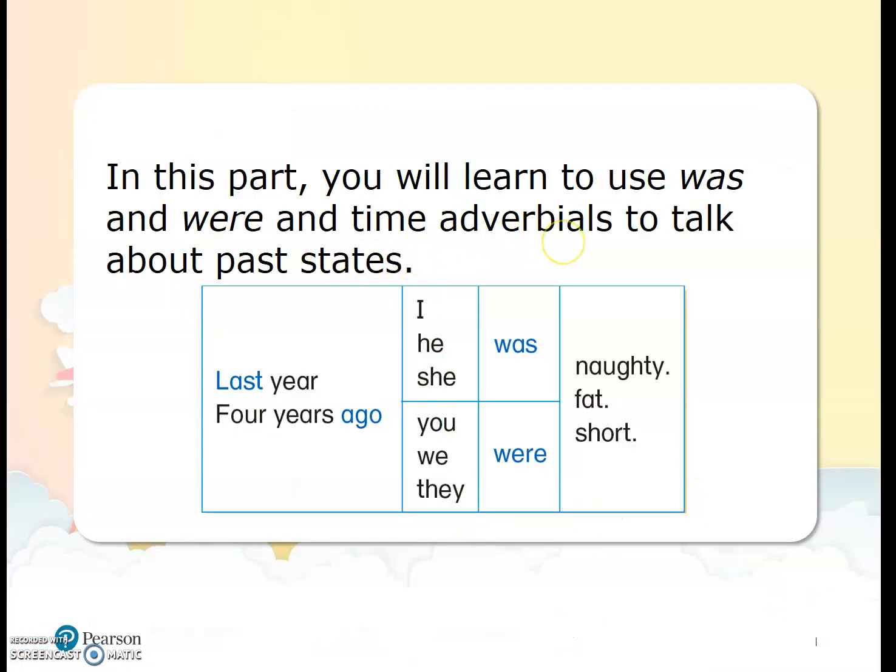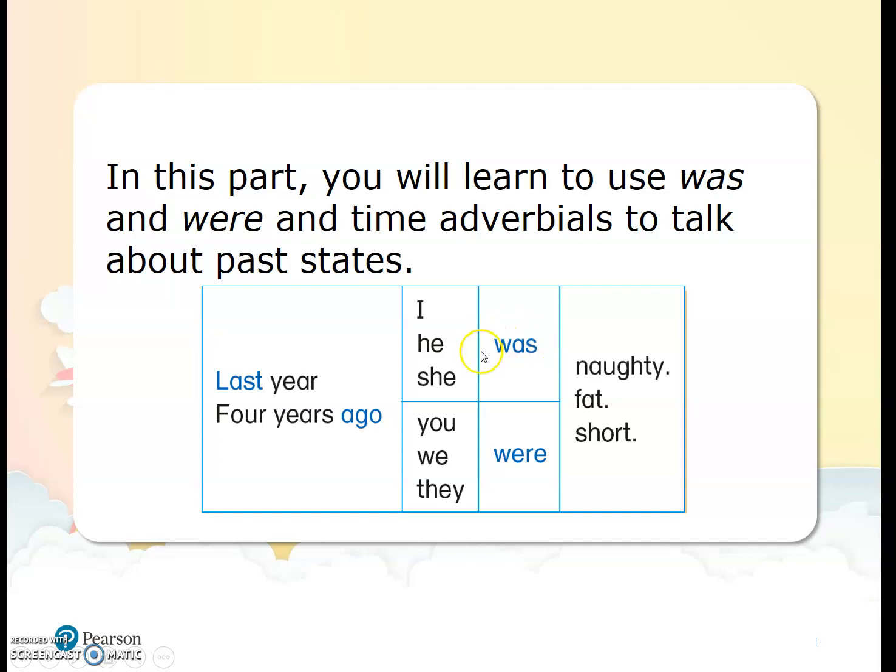In this part, you will learn to use was and were and time adverbial to talk about past status. For example, last year I was naughty. 4 years ago they were short.